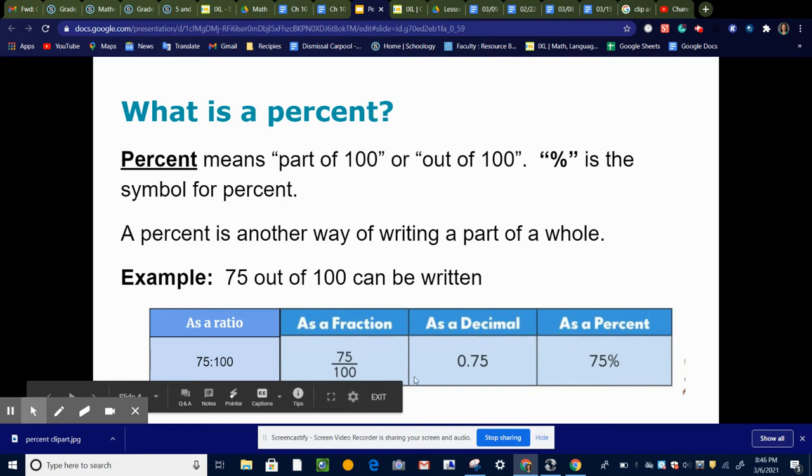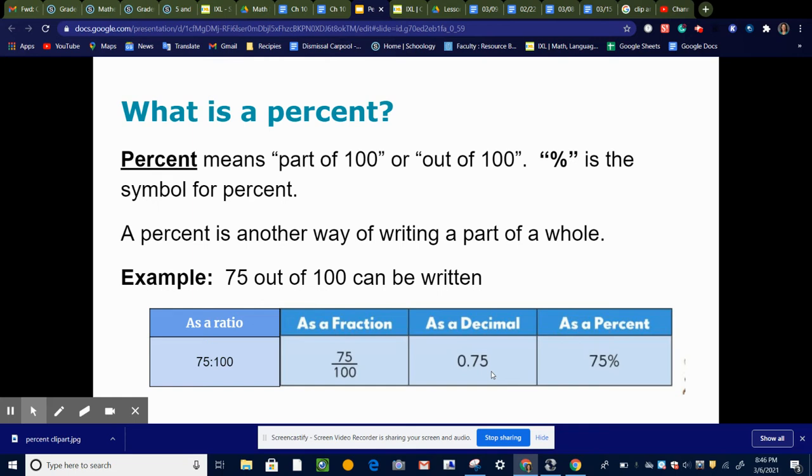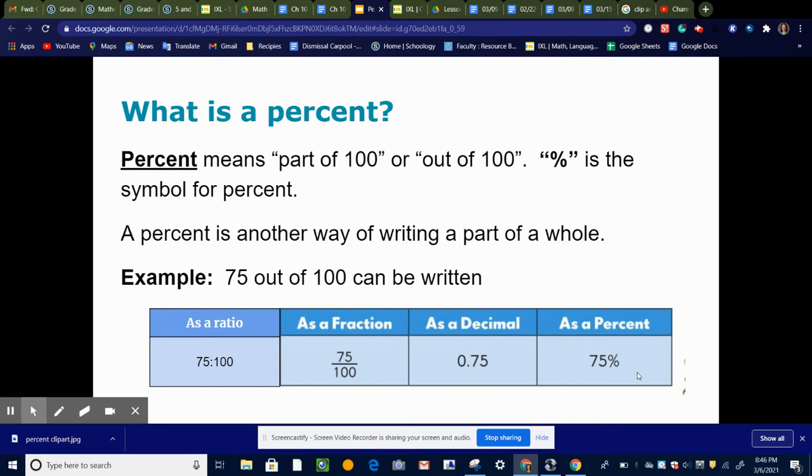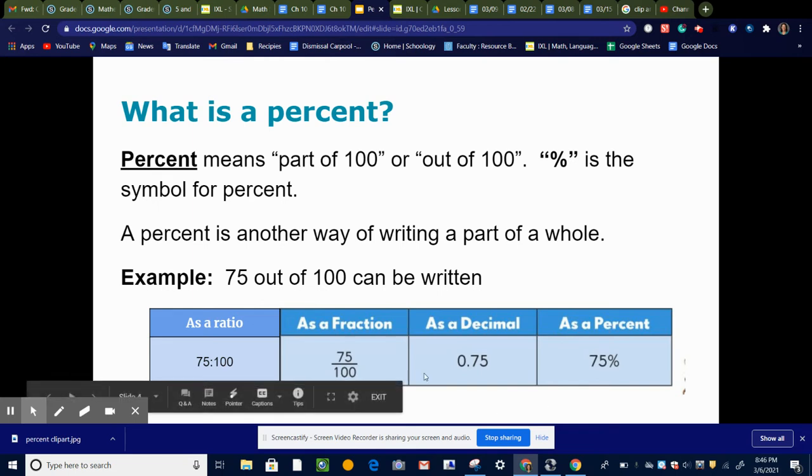In the last couple of chapters, we've been talking about how a fraction can be written as a decimal. So 75 over 100 can also be written as 75 hundredths. So a percent is a fourth way that we can write a fraction. All of these things right here, all four of them, represent the same thing. It's just a different way to write 75 out of 100. Four different ways to do that. So today we're going to focus on the percent.